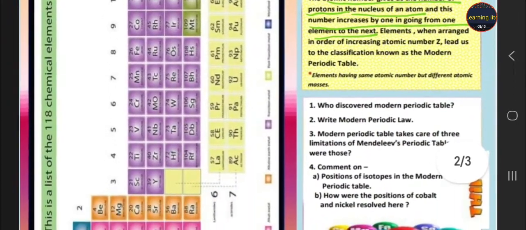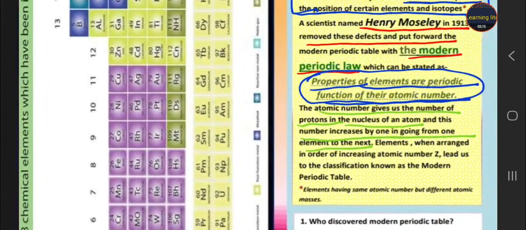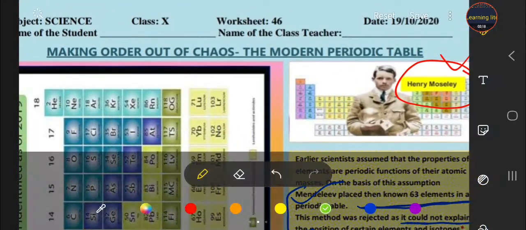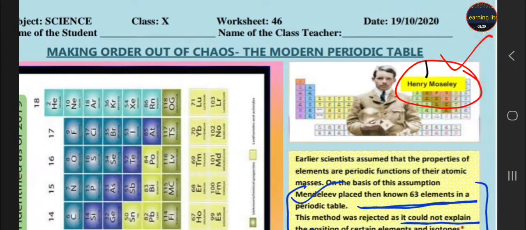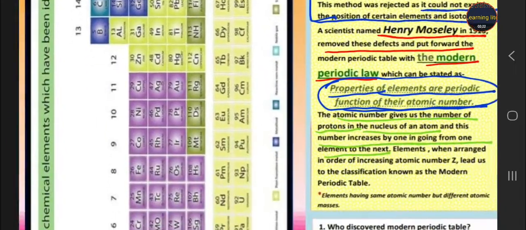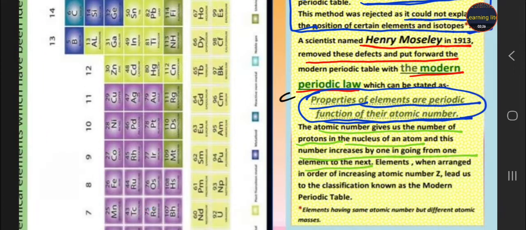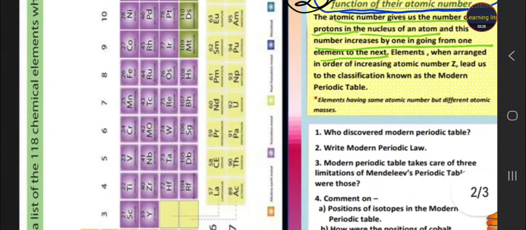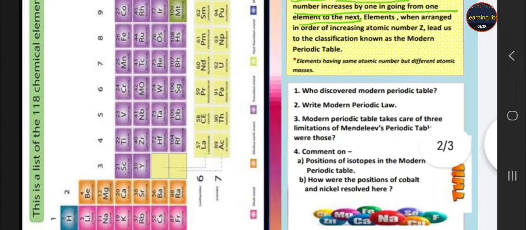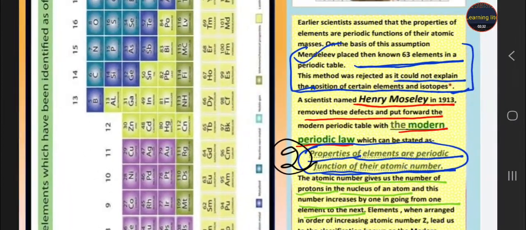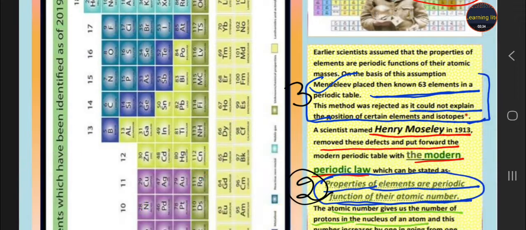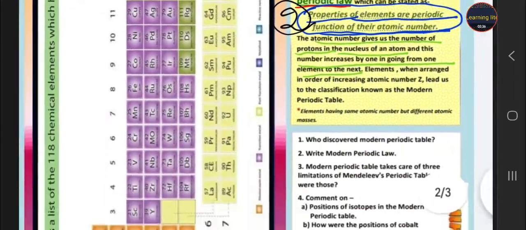Now let's move to its exercise. Who discovered the modern periodic table? So this is the answer of your first question, student, Henry Moseley. Second, write the modern periodic table. This is the answer of your second question. The modern periodic table takes care of three limitations. What are the three limitations? This is the answer of your third question, student.